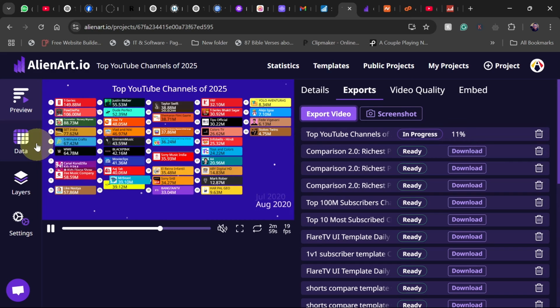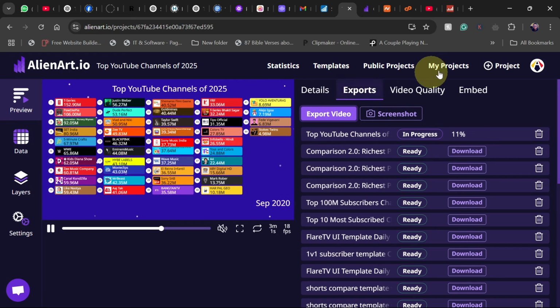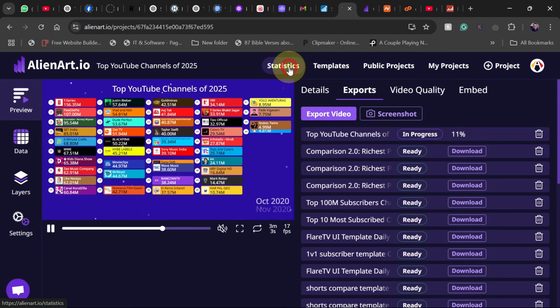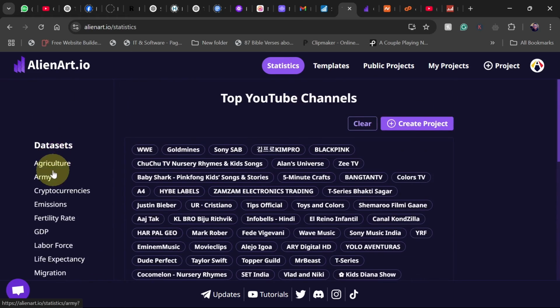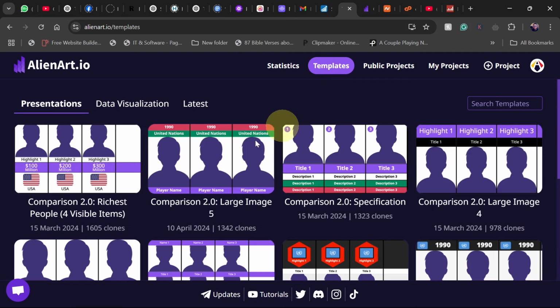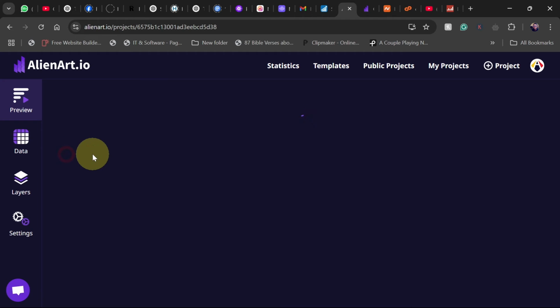If you want to use your own data, that is also allowed. So when you come to statistics and you don't have any of the data, probably you want to use the social media subscriber rates, you don't have that, you can actually download that online. But in this case, we have some templates over here. So for instance, if you look at my data comparison about the top richest countries in the world or organizations, that one you can easily get online.